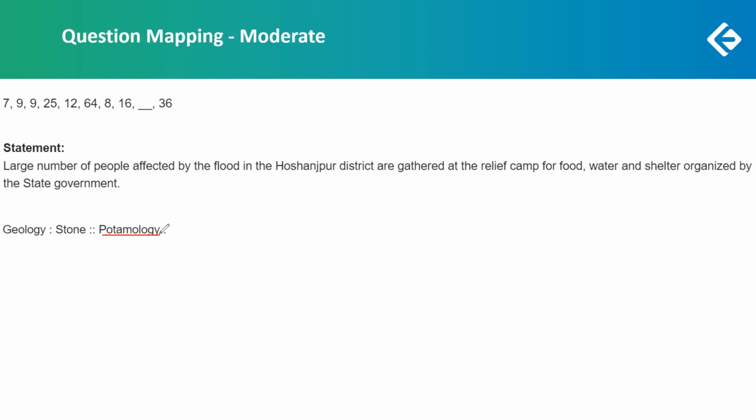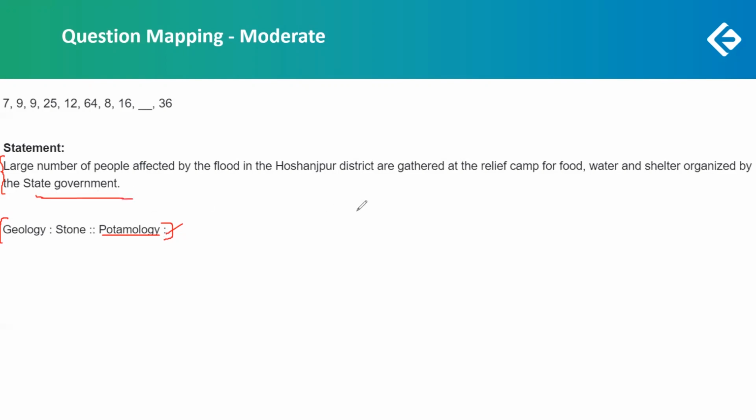So this one I would say is a bit of a difficult word. That's why I've kept it in the moderate one. And this one there was a little bit of ambiguity, that's why I've kept it in moderate, but still doable. I don't want to comment on this because it depends on whether the student knows it or not, but this one could have been attempted.